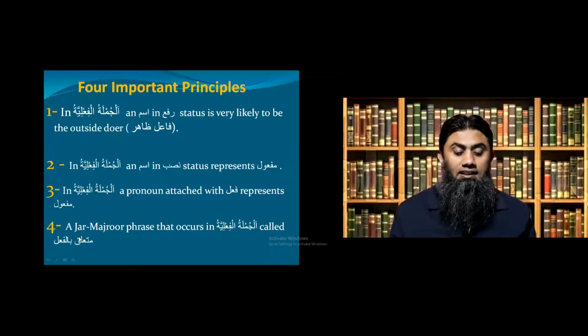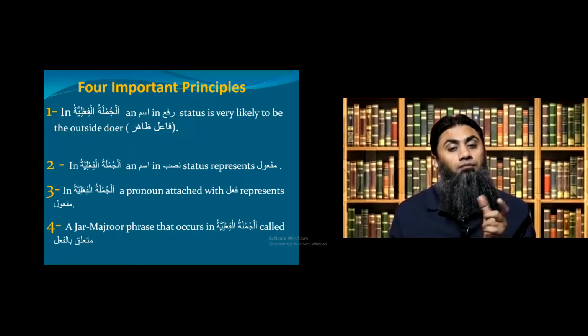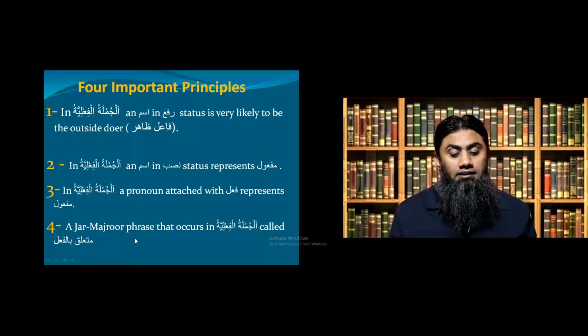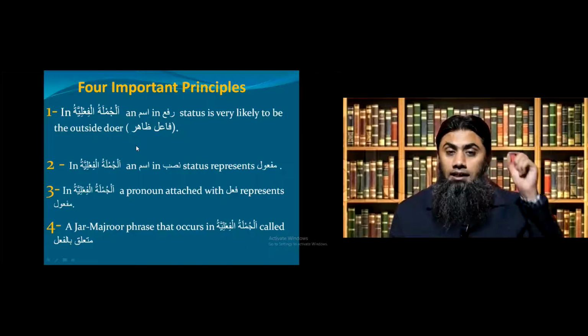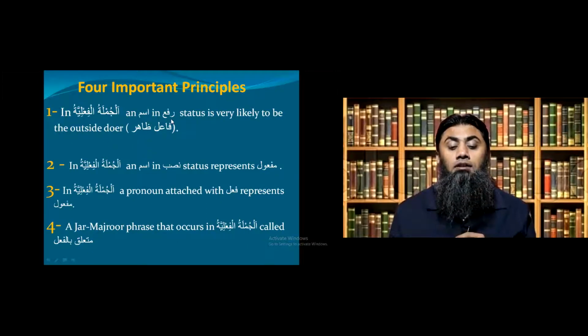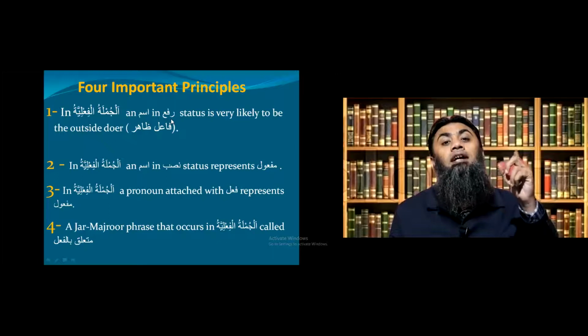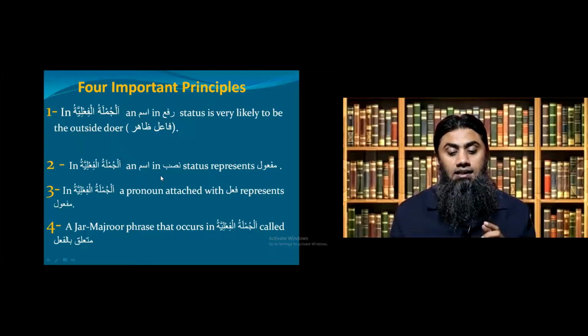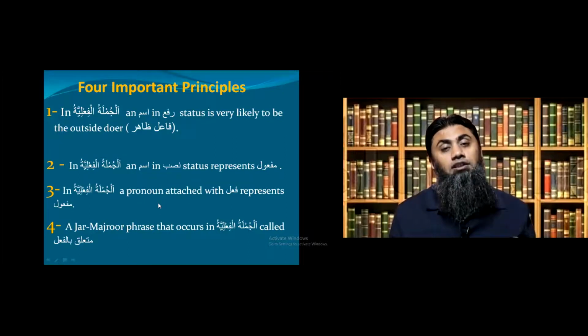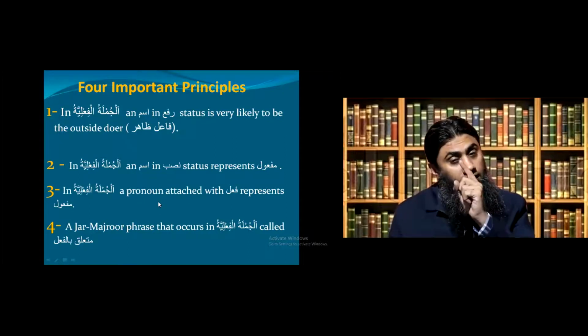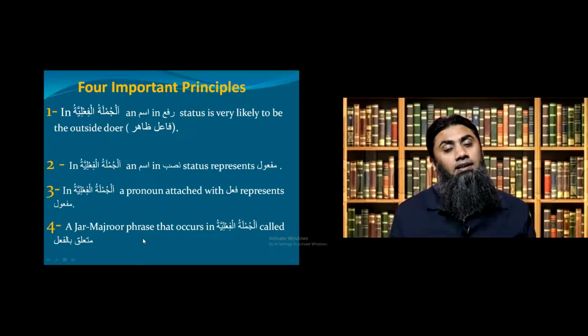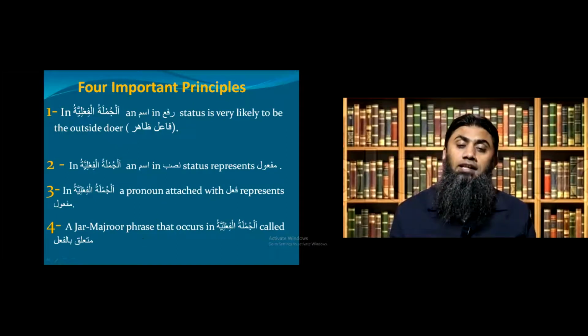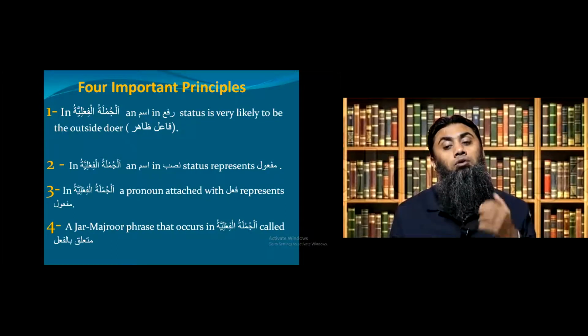Last but not least, in Jumlatul Failiya, if you come across a jar majroor phrase, which is also called a prepositional phrase, this will be called muta'alliq bil fail. So one more time, in Jumlatul Failiya, if you see an ism in rafa status, it will be your fa'il and it will be an outside fa'il. If you see an ism in nasab status, it will be your maf'ul, and if you see a pronoun attached with the fail, it will also be your maf'ul. And last, if you see a prepositional phrase or a jar majroor phrase, it will be your muta'alliq bil fail.